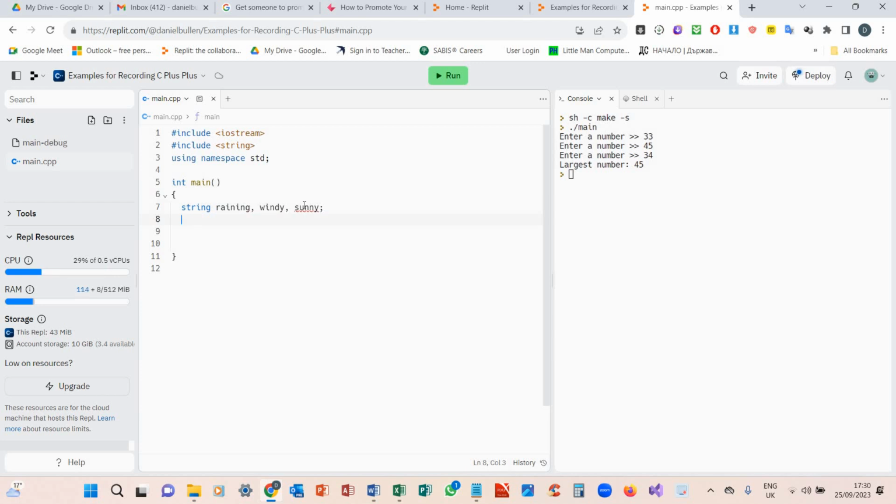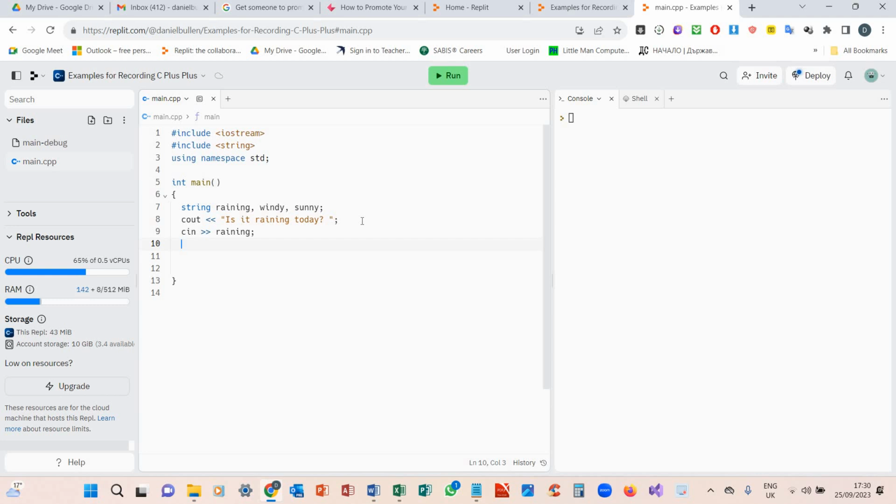We've got three strings there. So we're going to cout and say, is it raining today? Let's clear that one, and then we're going to cin raining. Remember, double chevrons, not singles.